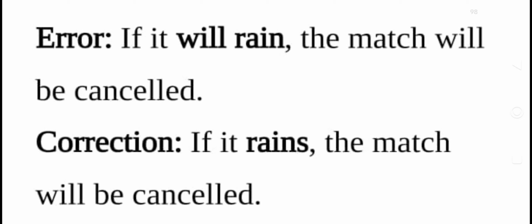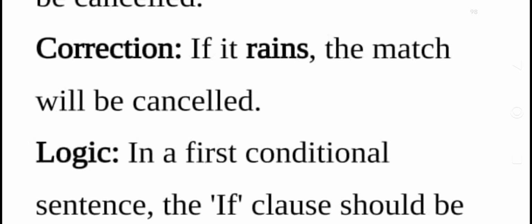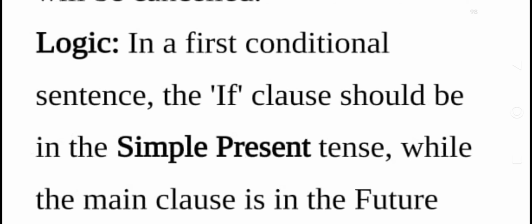If it will rain, the match will be cancelled. Incorrect. If it rains, the match will be cancelled. Why? Because in a first conditional sentence, you know that conditional sentences, types of conditional sentences, there are four types